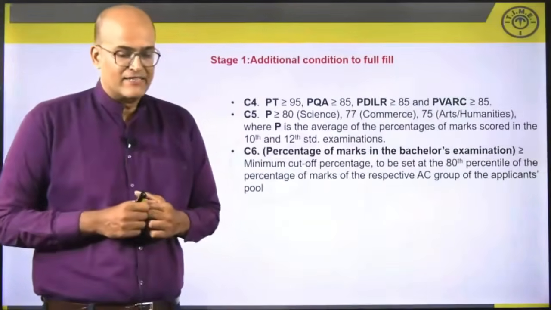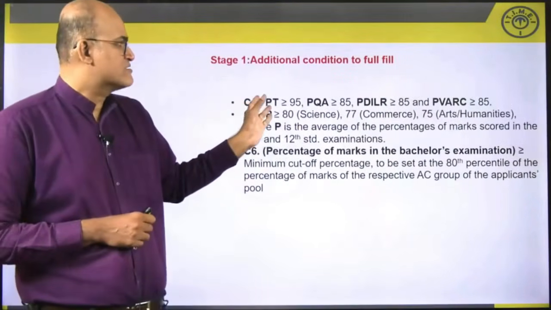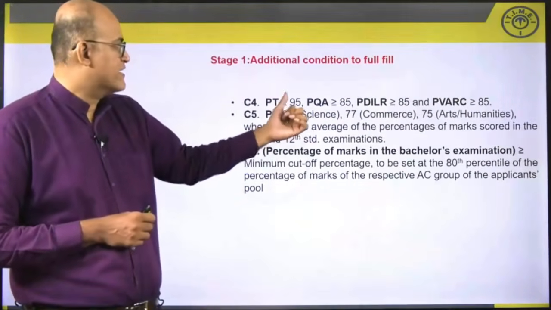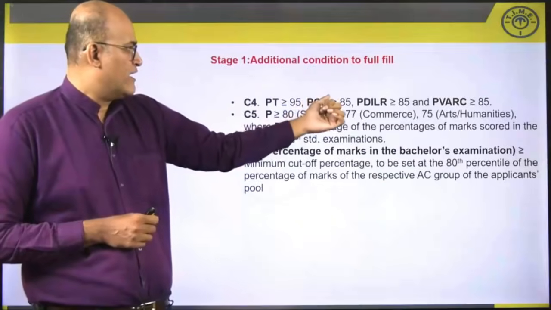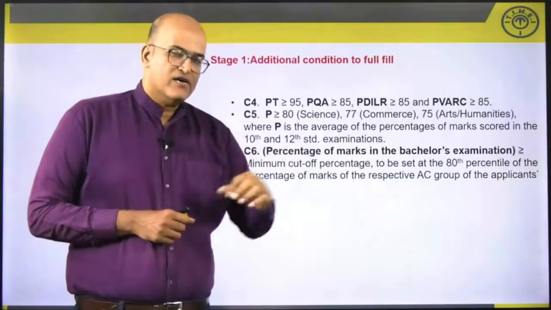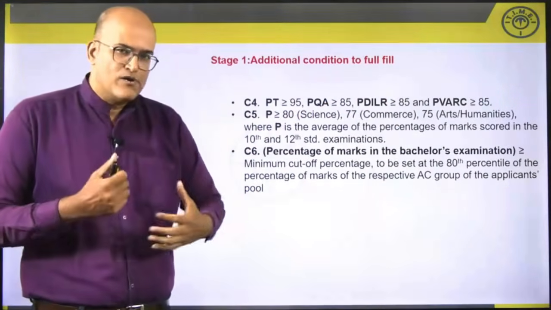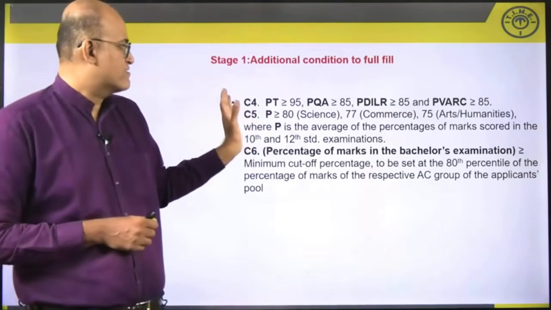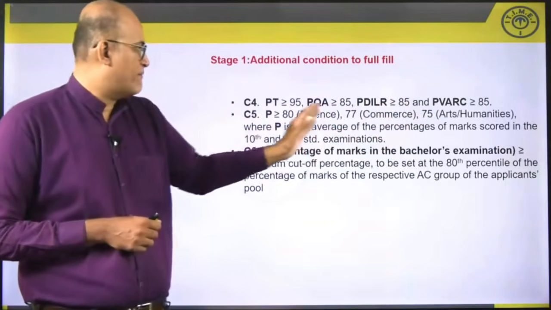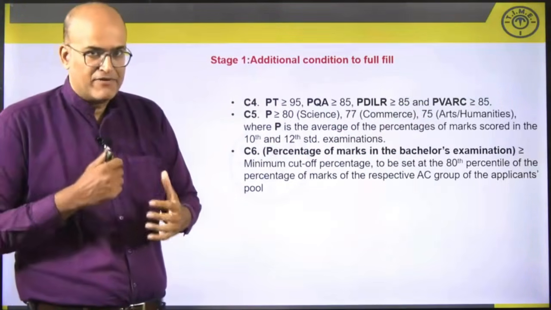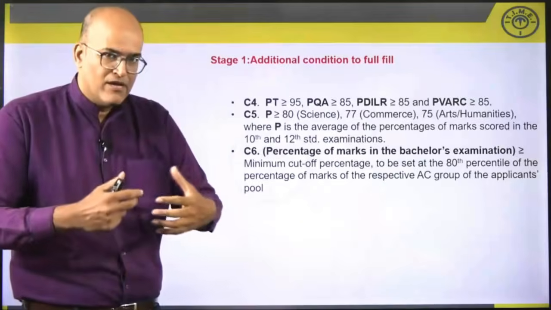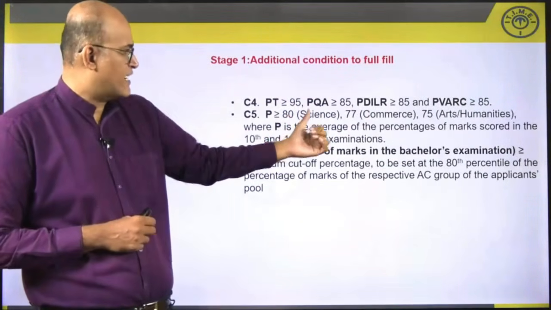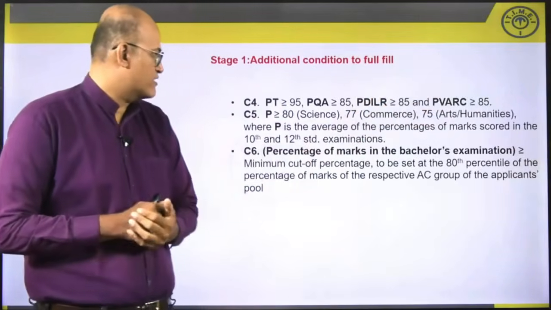Let's quickly understand that. C4 essentially is where the CAT percentile requirements have been mentioned. Overall, it should be 95 percentile or more. QA, DILR and VRC should be more than or equal to 85 percentile. Then the C5 condition says that these should be the average percentage of marks in 10th and 12th together, and these are the percentages: 80 for science, 77 for commerce and 75 for arts and humanities.